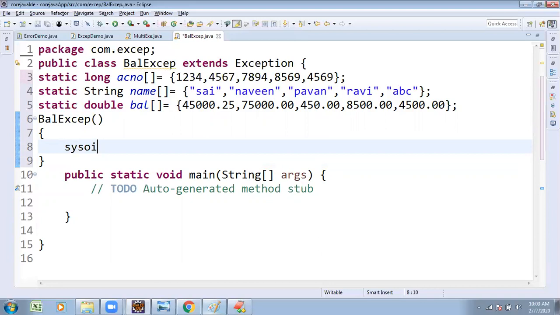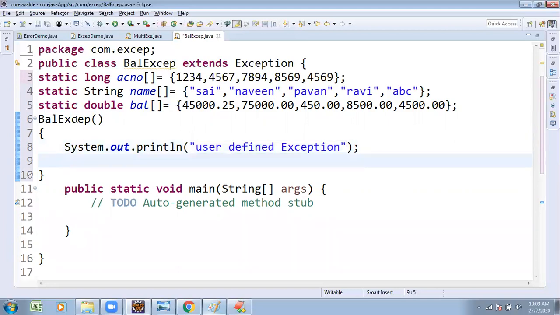On declaration, just for information purpose, System.out.println. Just one declaration: user defined exception. When you invoke, automatically this logic will become this output declaration: user defined exception.